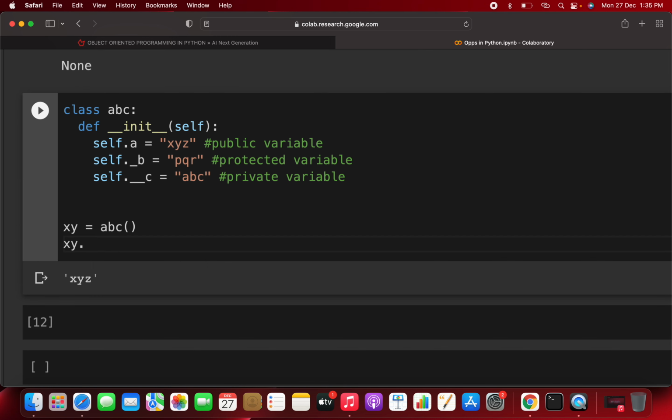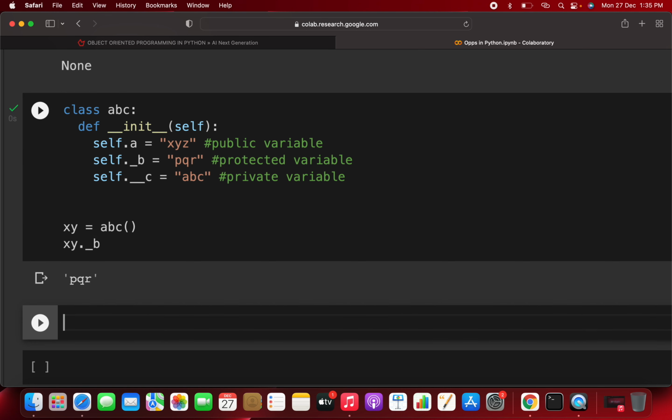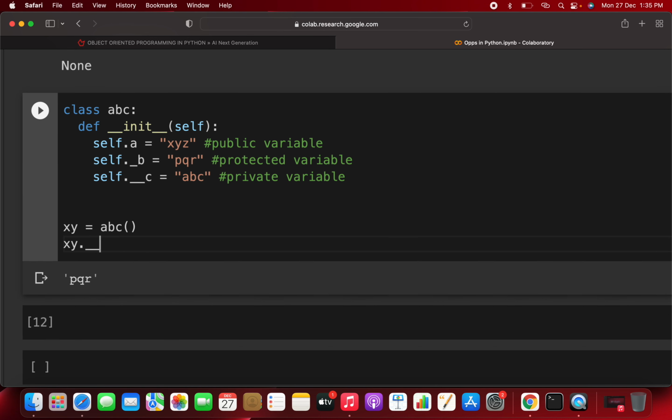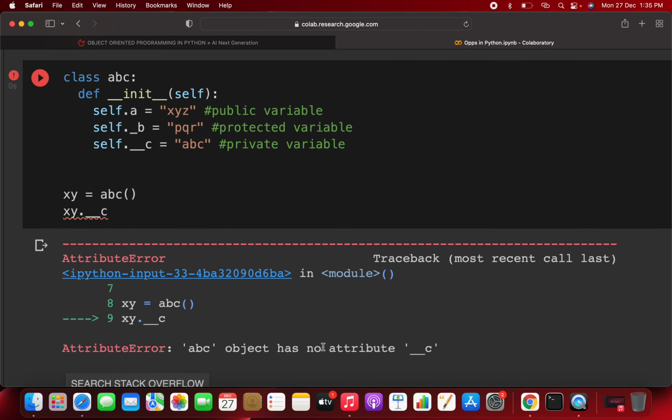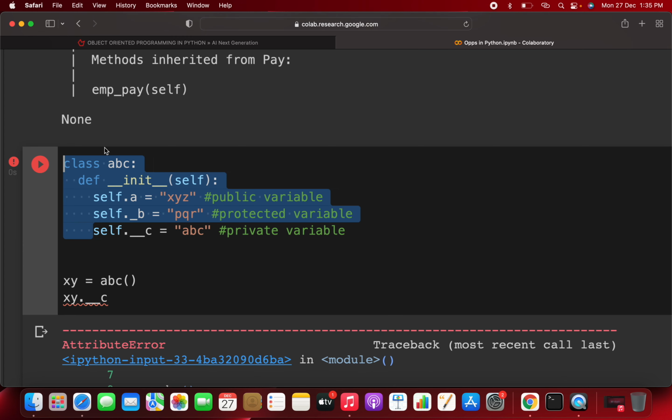But for the protected variable, you can also access it with underscore b, so it will run. But whenever you try to access the private variable outside of the class, it will display an error saying ABC object has no attribute double underscore c. Why? Because you already made this variable private, self.__c, so you can't access it outside of the class. Any variable with a double underscore before it automatically becomes a private variable. So this was about private and protected.